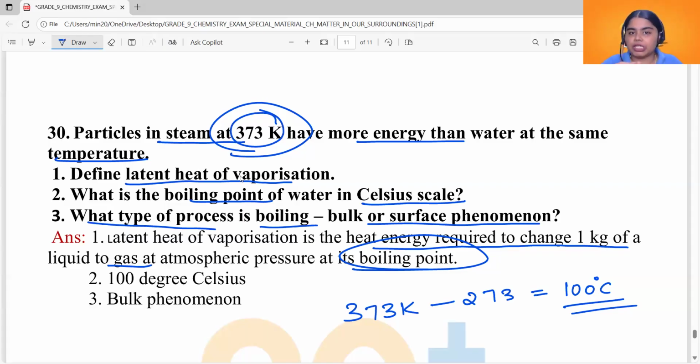But for evaporation, only the particles on the surface will get enough energy, and that too from the surroundings. Okay, so that's the reason why we say boiling is a bulk phenomenon.